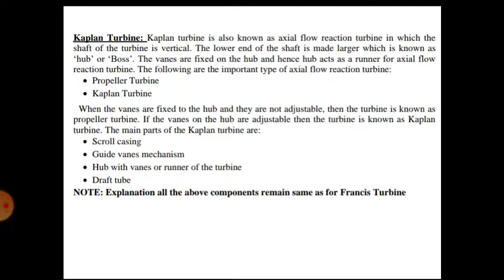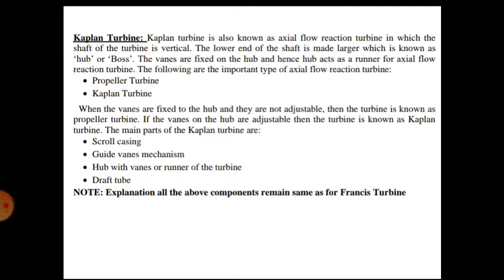Suppose one reservoir is there, one dam is there. We are storing the water in that dam. That we can call gross head or water head, HG. That is the total water storage. But in summer season or rainy season the water will vary. In all seasons the water will not be the same. In rainy season the water level will increase, and in summer season the water will reduce.